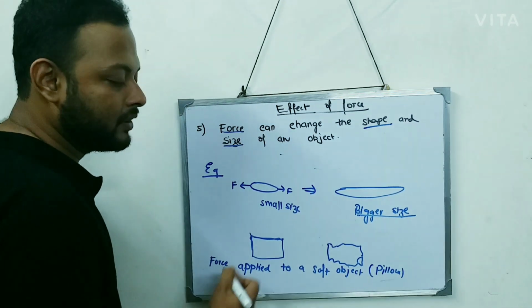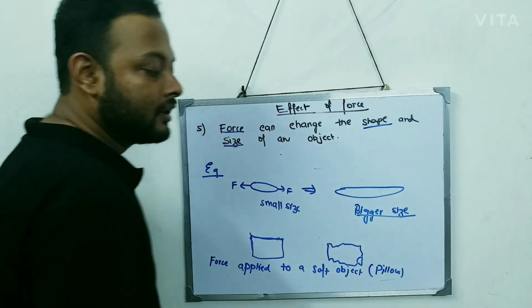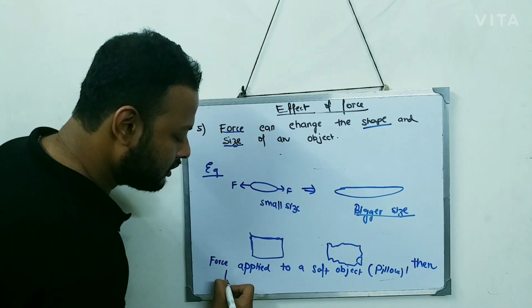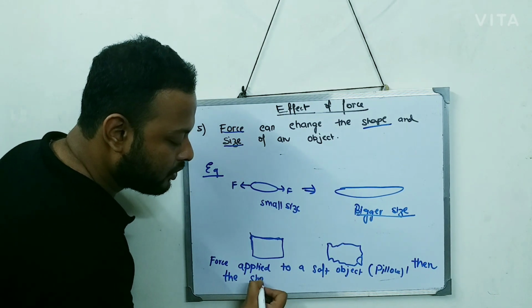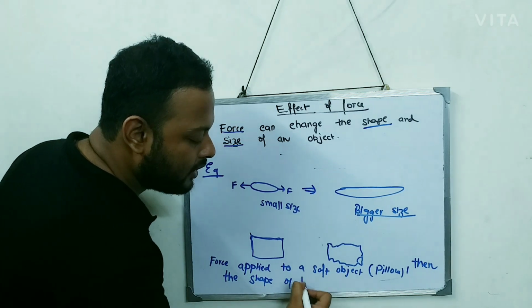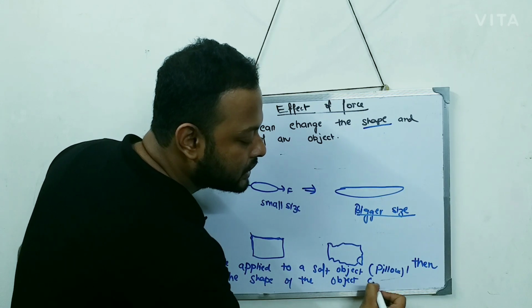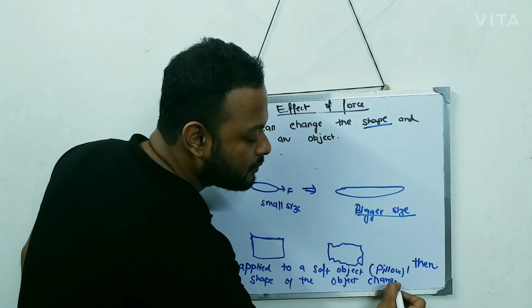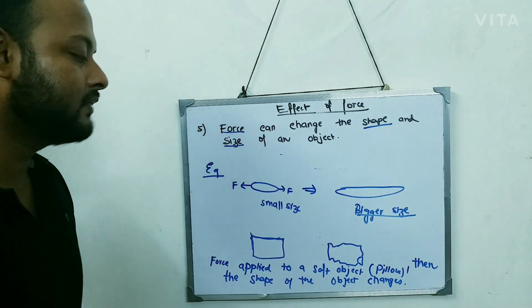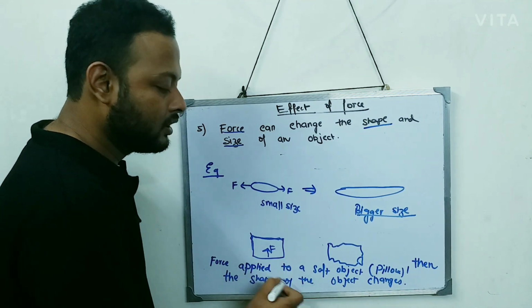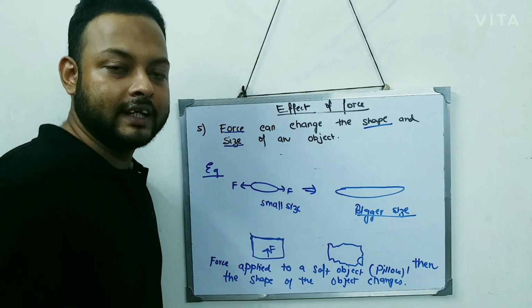When force is applied to a soft object, then the shape of the object changes. It is very easy. When you apply the force over here, the shape of the object will suddenly change.